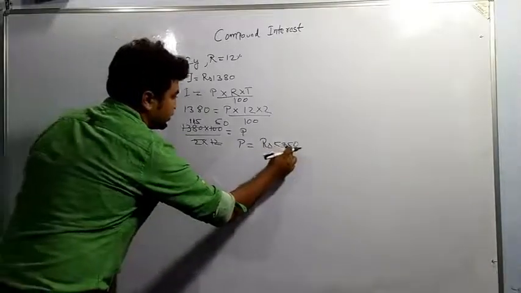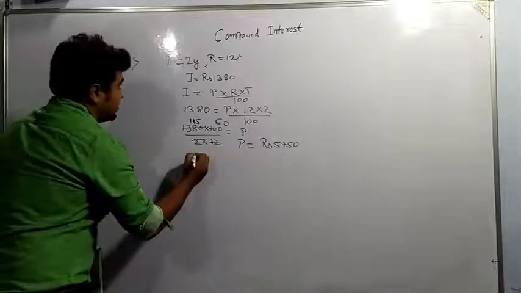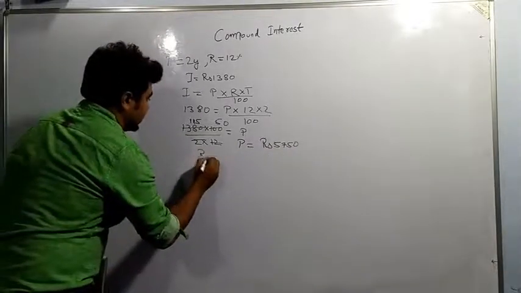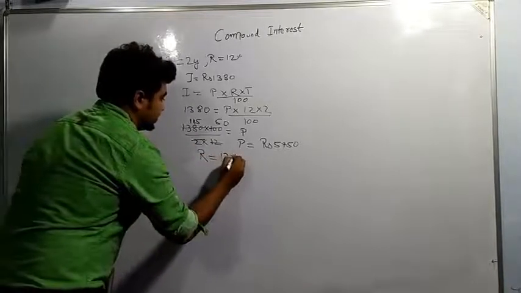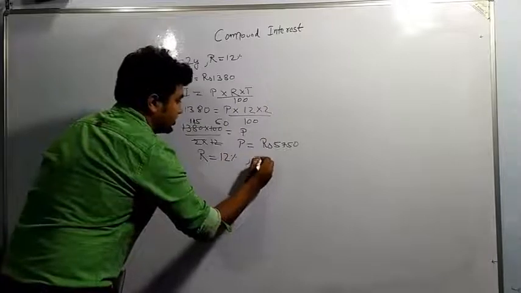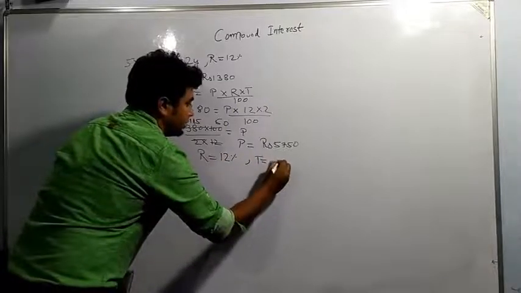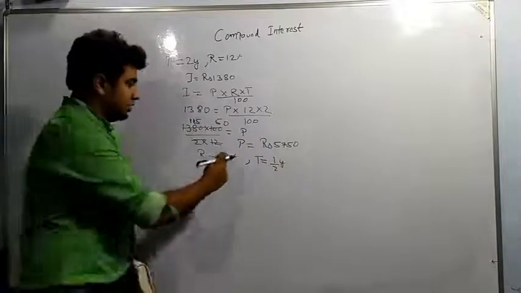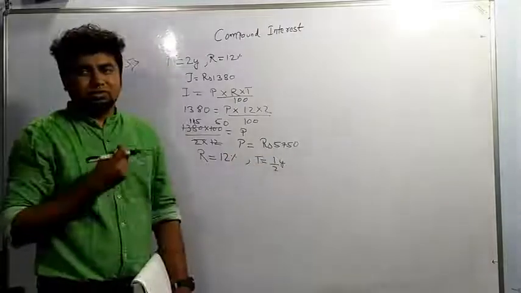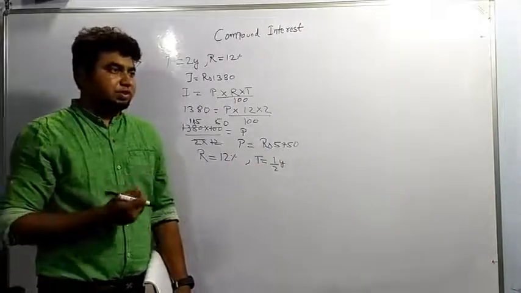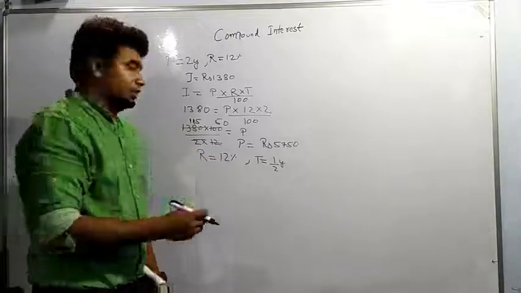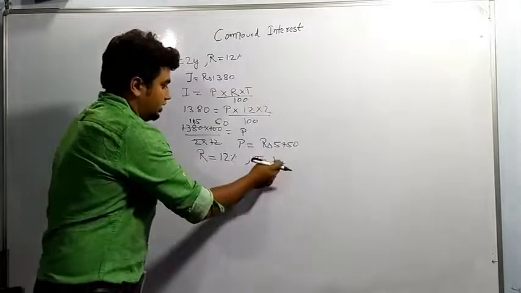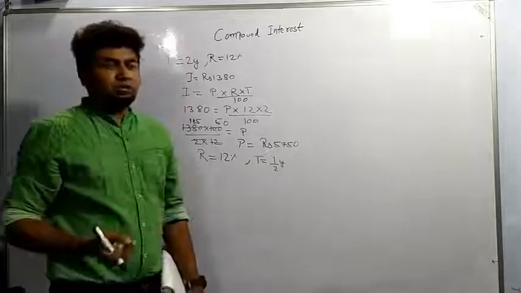So from here P is equal to 5750, rate we can take is equal to 12%, then time I have to take half year. That is the same thing, 1 by 2 of 12 is 6%. So we can do two things, either you take rate is equal to 6%, or you take rate is equal to 12 and time is equal to 1 by 2.